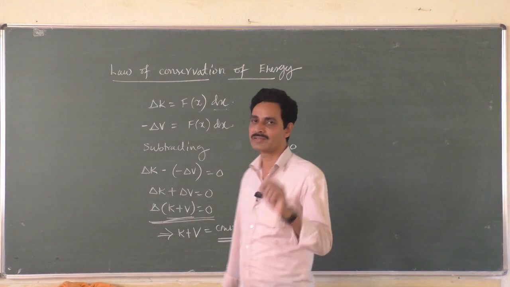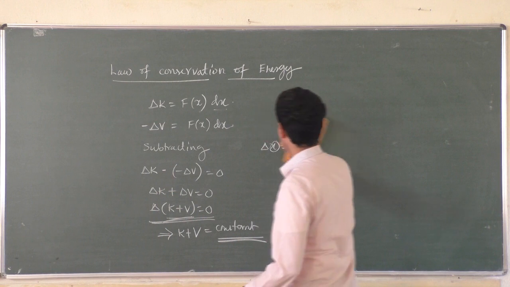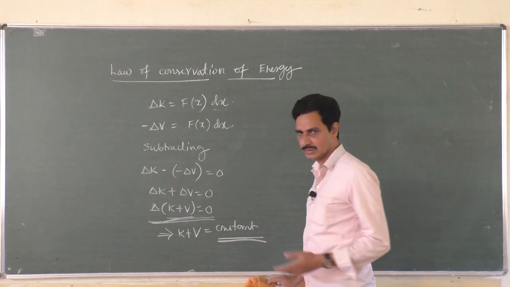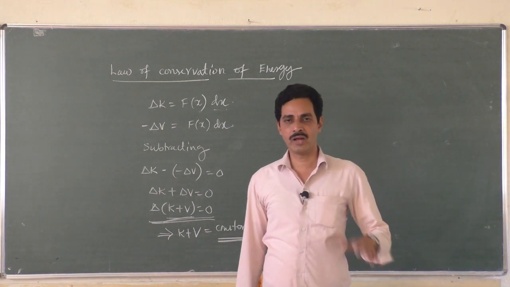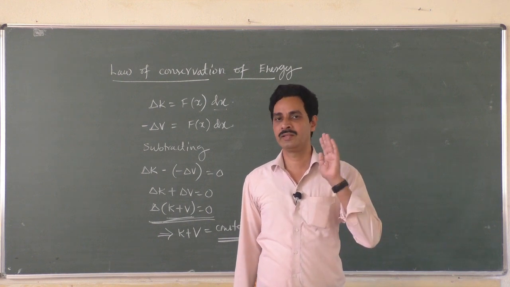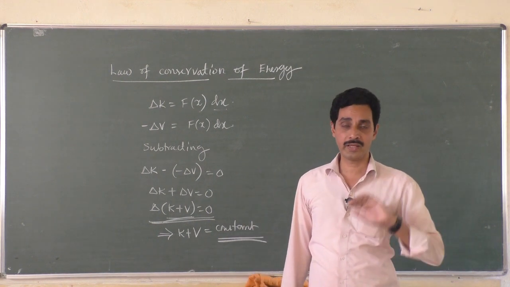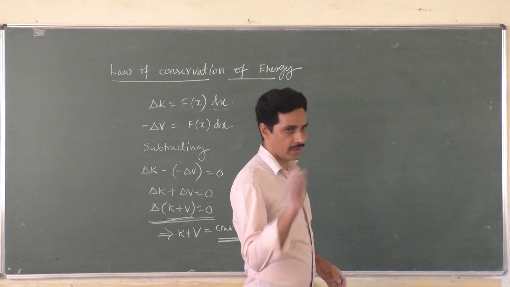Okay, we can have an illustration for this. Illustration means example, it is not a proof actually, right? This is not a proof, we just take it. So the law of conservation of energy is a law, it doesn't need any proof. A law doesn't need any proof, it just is a law.